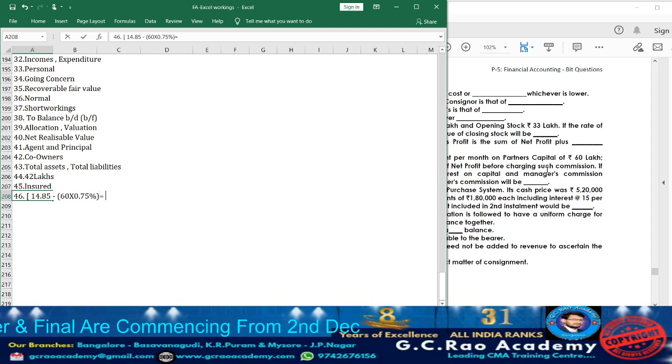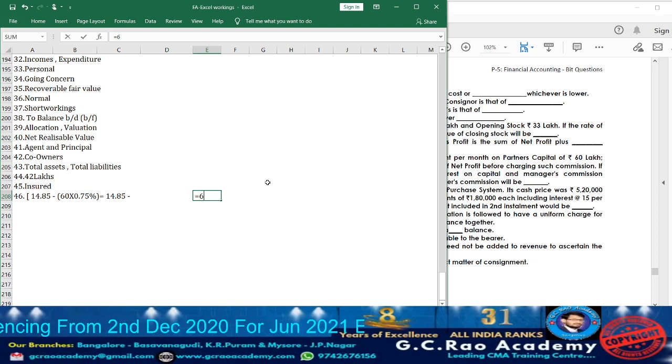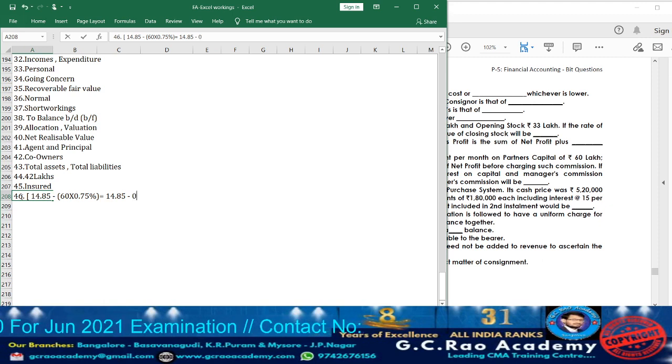So 60 multiplied by 0.75%, how much we are going to obtain? 0.45. That's equals to, find the difference, 14.85 minus 0.45, we are going to obtain 14.40.